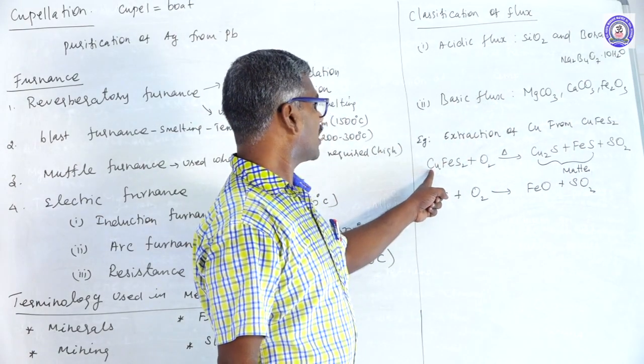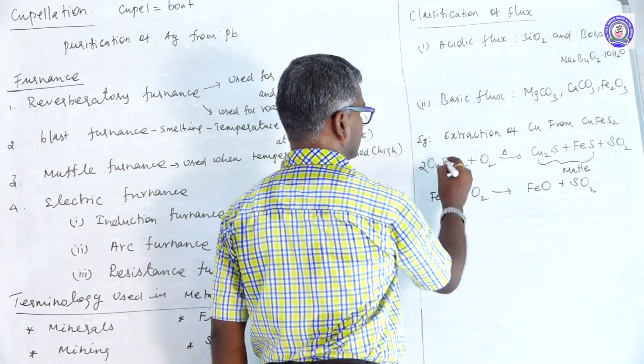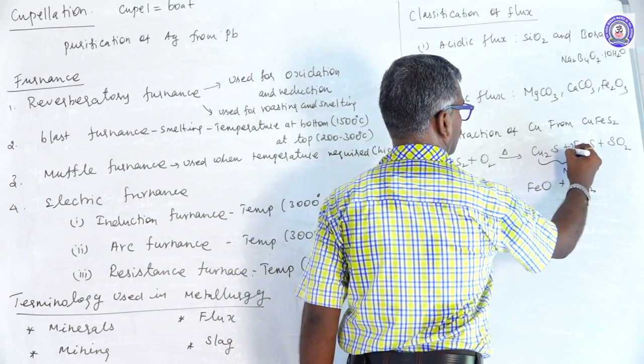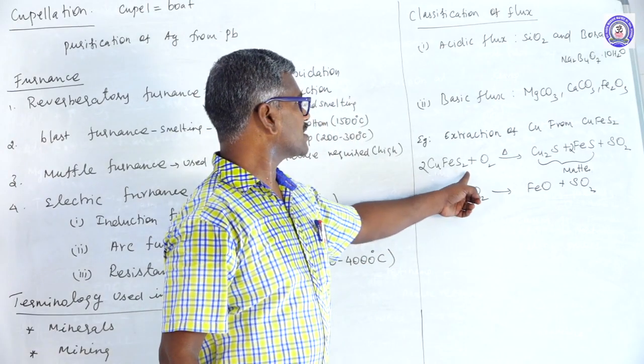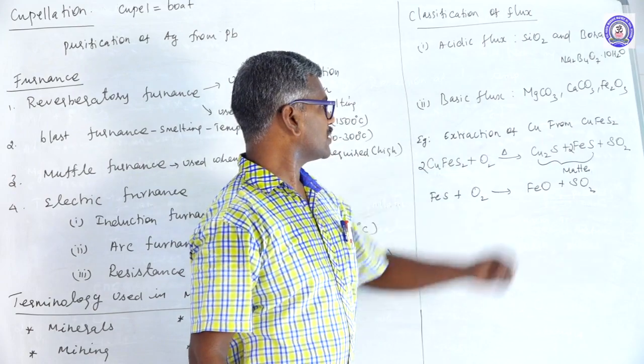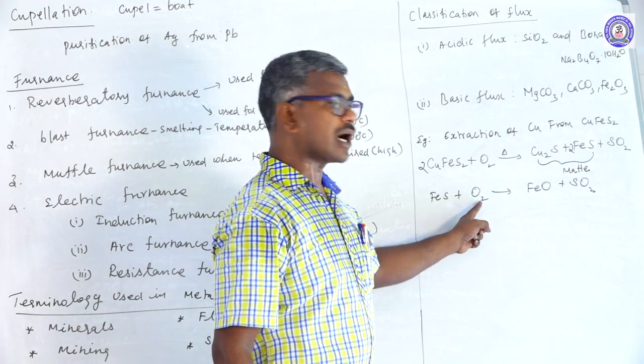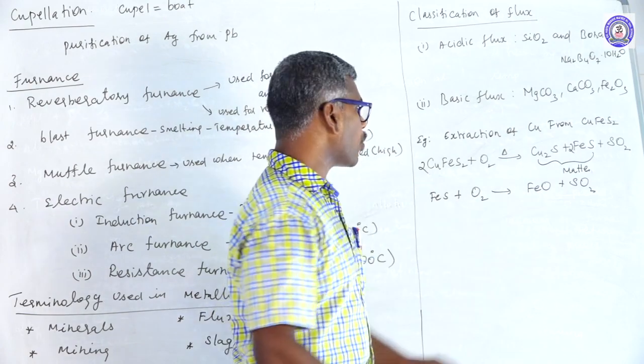Balancing the equation: here 1 copper, here 2 copper, so 2 times; iron is 2 times, sulfur is 4, here 2, here 1, oxygen is 2. Here matte FeS reacts with oxygen to form FeO.